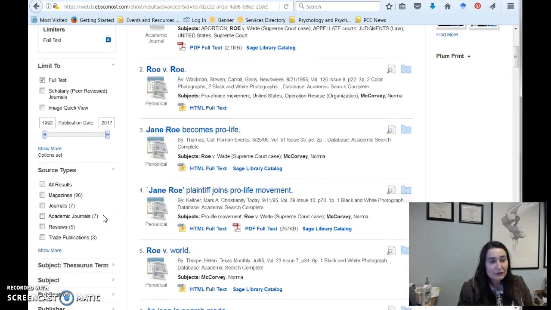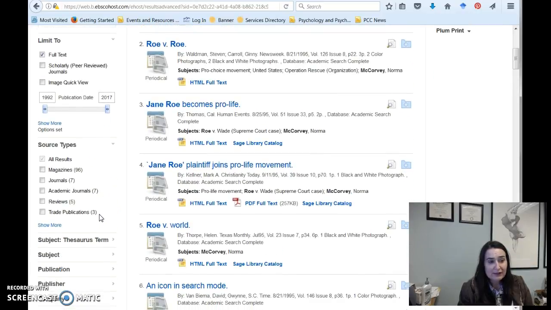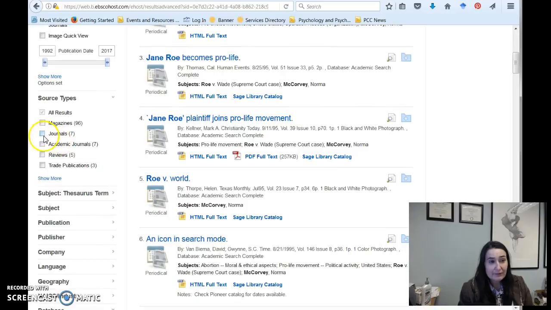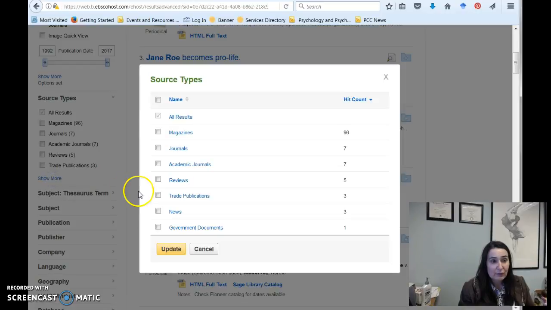But what we can do is limit right away. If we wanted to limit to just academic journals, so scholarly journals, we could certainly do that. If we wanted to, let me click on show more. If we wanted to look at government documents, we could do that. We could click on several. Magazines are going to be a little bit more like Time Magazine, U.S. News and World Report. They're fine, but it's just being really aware of the type of publication that it is. It's not necessarily an academic review.